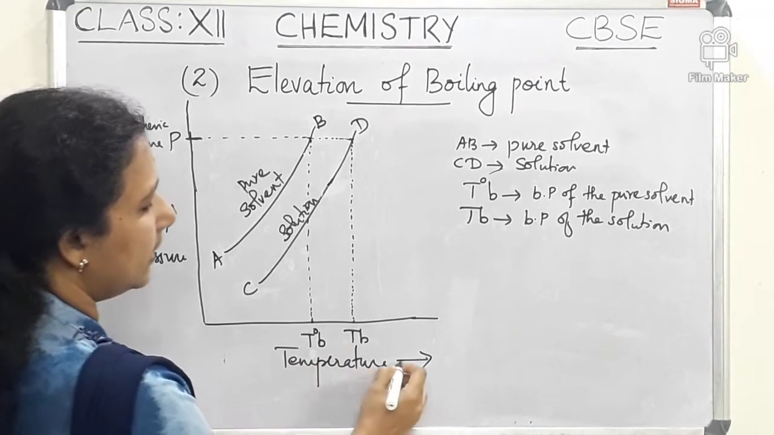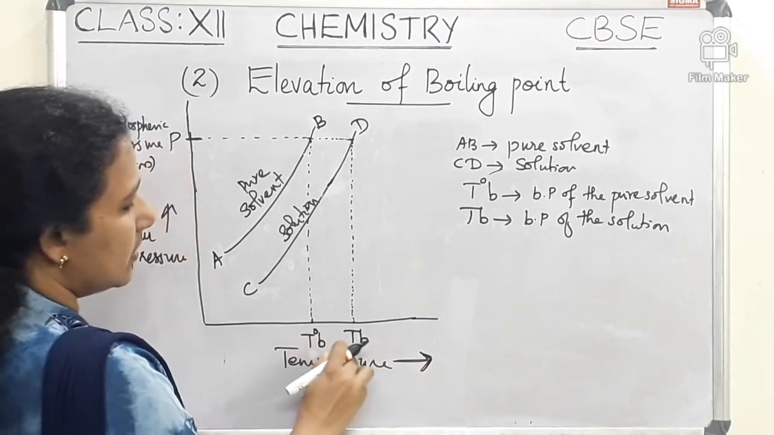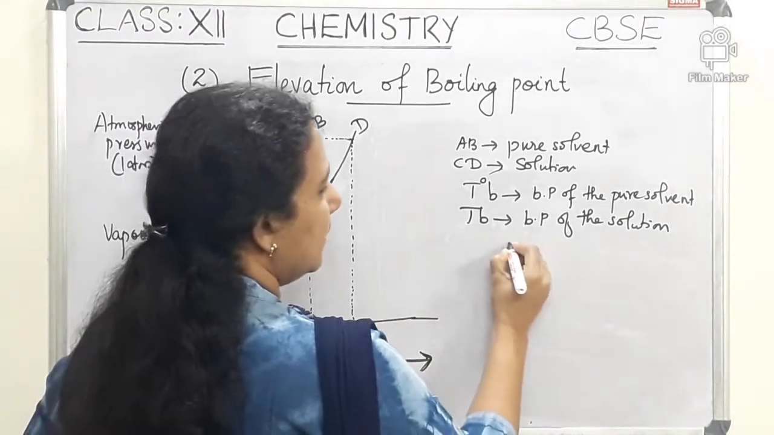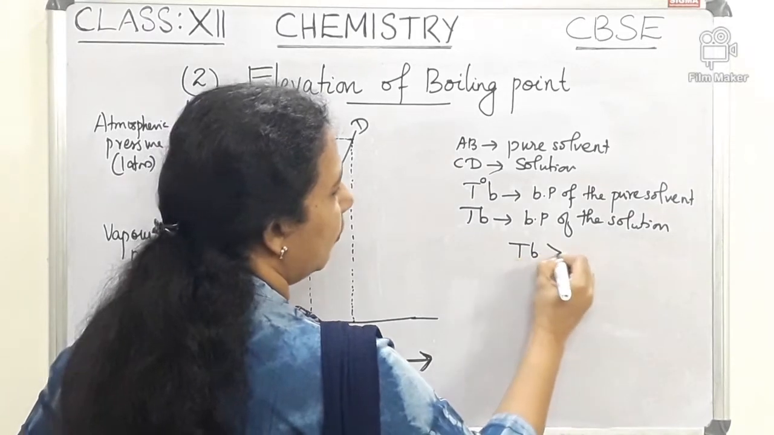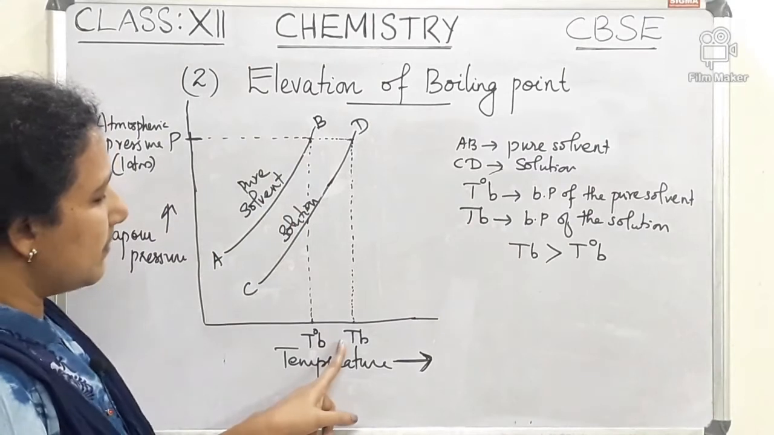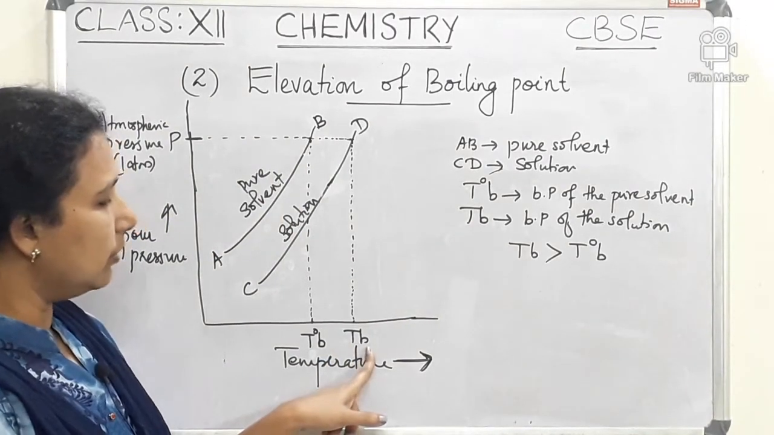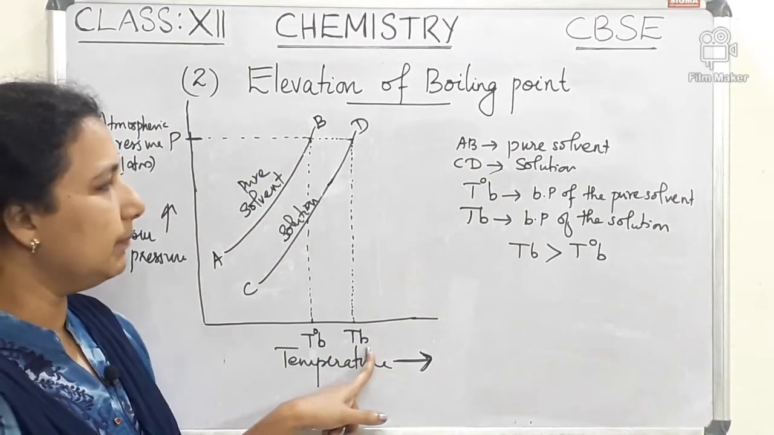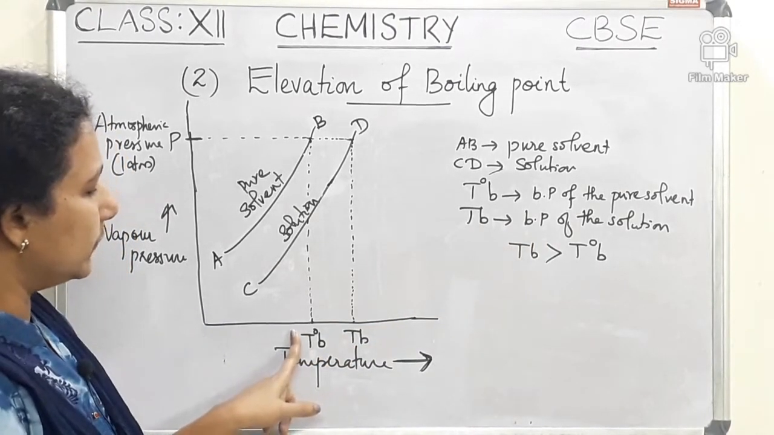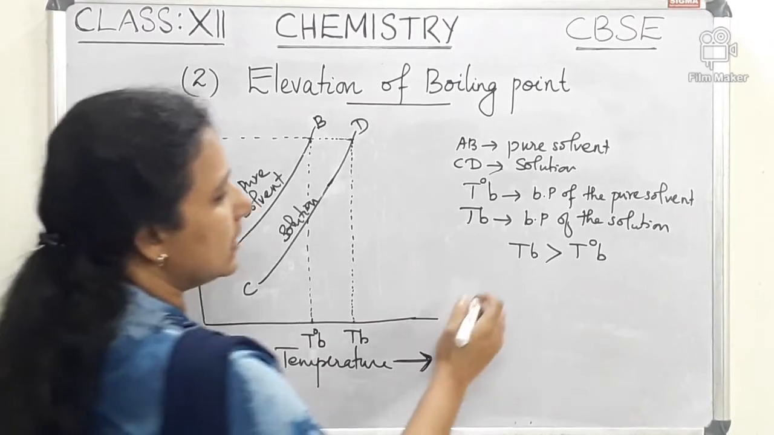We know that temperature increases from left to right. So TB is more than T0B. The meaning is that the boiling point of the solution is more than the boiling point of the pure solvent. So there is a difference.